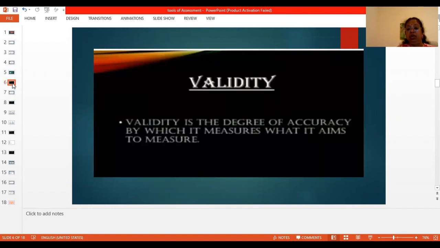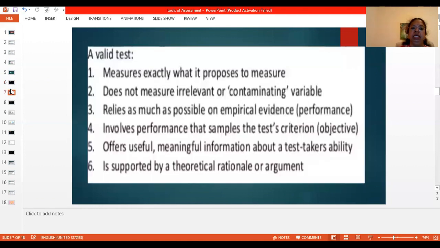Validity is the degree of accuracy by which a test measures. The test should measure what it aims to measure. If a test is given to measure the vocabulary of the students, it should measure the vocabulary. If it measures numeracy or any other aspect, then it will be considered an invalid test. A test is said to be valid if it measures exactly what it proposes to measure.